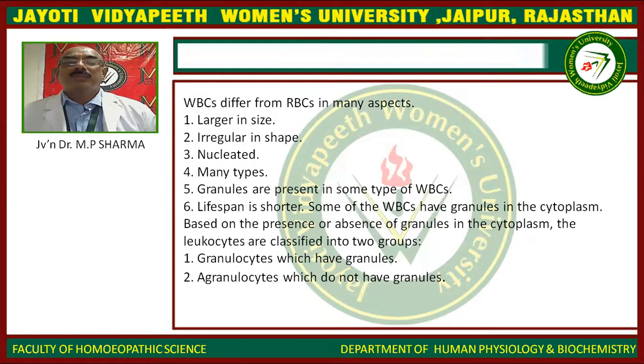WBCs differ from RBCs in many aspects: larger in size, irregular in shape, nucleated, many types. Granules are present in some types of the WBCs. Lifespan is shorter.